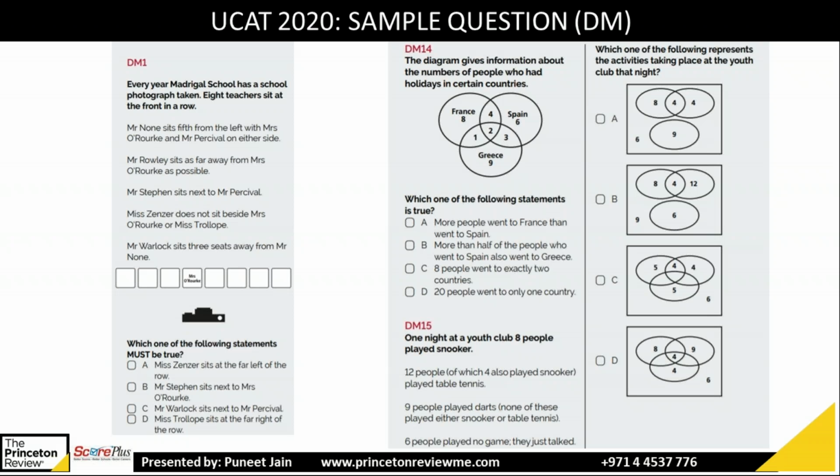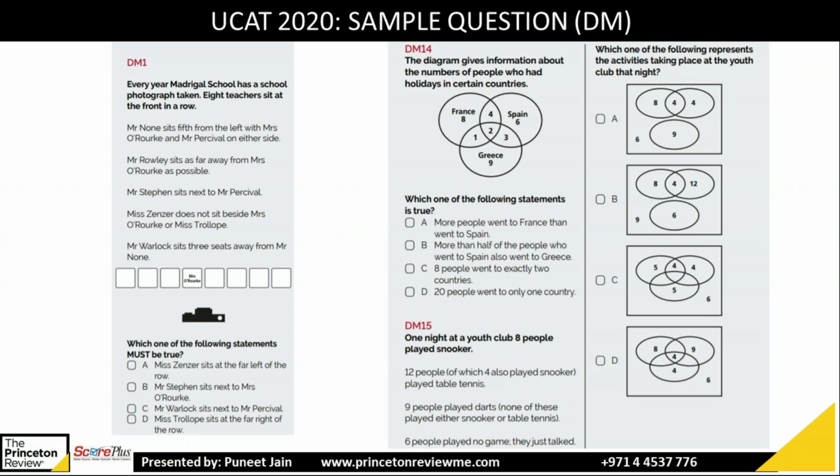So exactly 2 is 4, 1, 3. The 2 won't be coming in exactly 2 because it is in 3. So 4, 1 and 3. If you add them, 4 plus 3 plus 1, that'll give you 8. So that's the correct answer. 8 people went to exactly 2 countries. So C is the right answer.